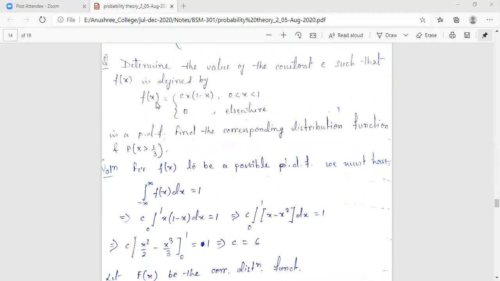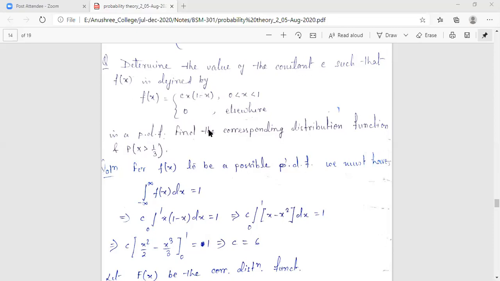So what is given to you? Determine the value. First we will read the problem, then we will make it understand. Determine the value of the constant c such that f(x) defined by this is a probability density function. Find the corresponding distribution function and the probability x greater than 1/3. So f(x) is given to you including the constant c, which is a probability density function, and find the corresponding distribution function.